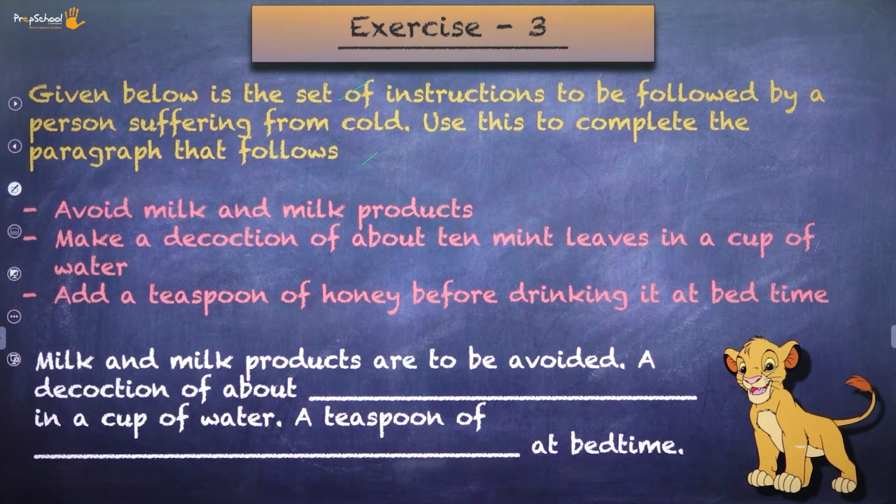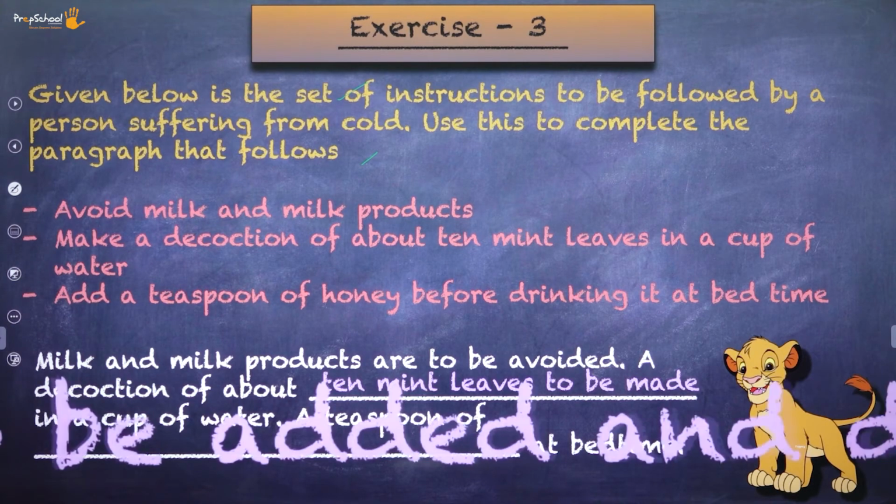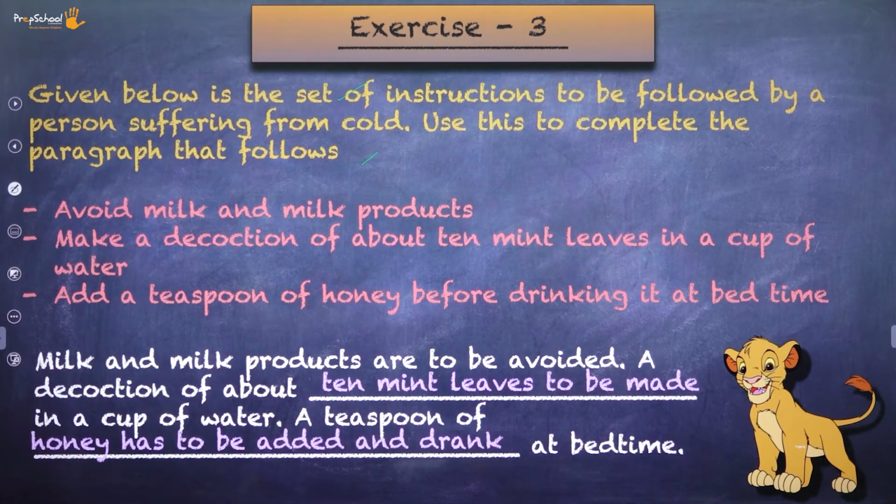So how are you going to answer this? The first one is done for you. Milk and milk products are to be avoided. A decoction of about 10 mint leaves is to be made in a cup of water. A teaspoon of honey has to be added and drunk at bedtime. So the process is not over. You are going to do it. Okay, so have a look at it. That was your exercise 3.